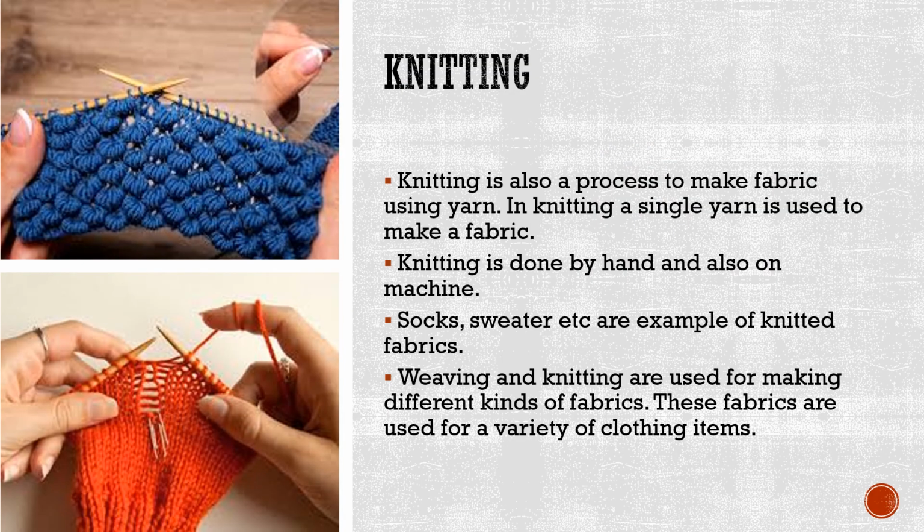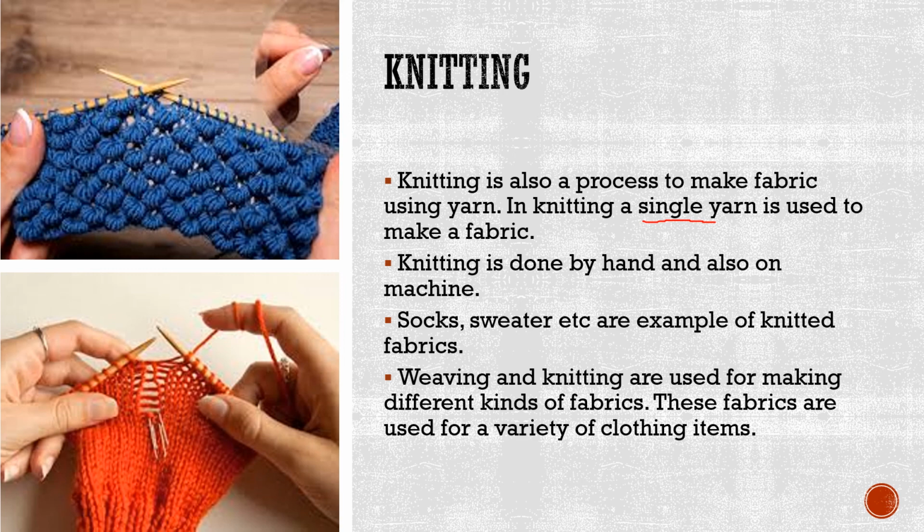Now the second process for creating a fabric from a yarn is knitting. Have you seen your mama knitting a sweater during winters? So knitting is also a process to make fabric using yarn. In knitting, a single yarn is used to make a fabric.